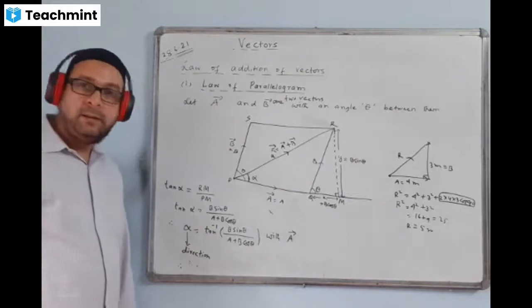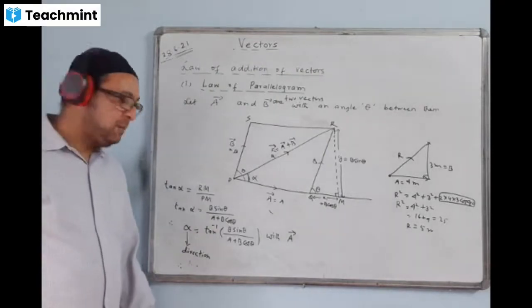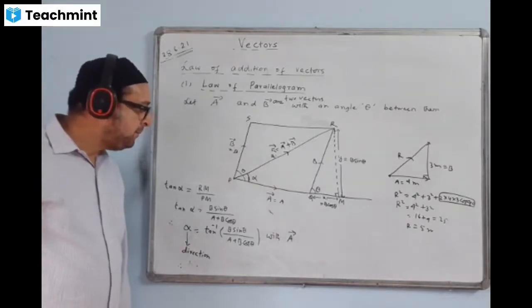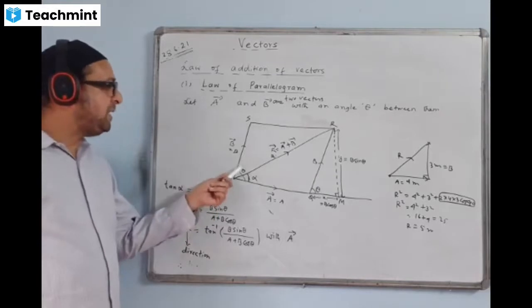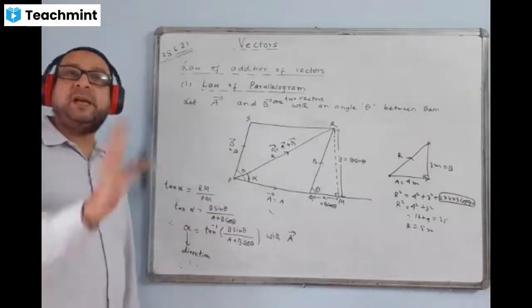Hope it is clear. Any doubt? What about the angle with the B vector? Angle with B will be theta minus alpha. As simple as that. You have to mention the angle with any one of them.